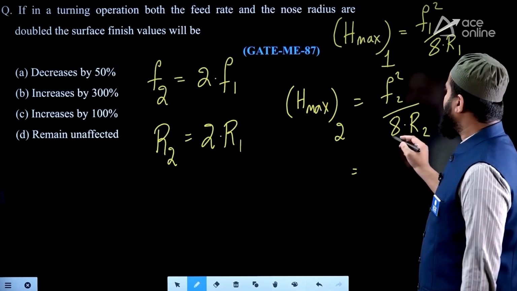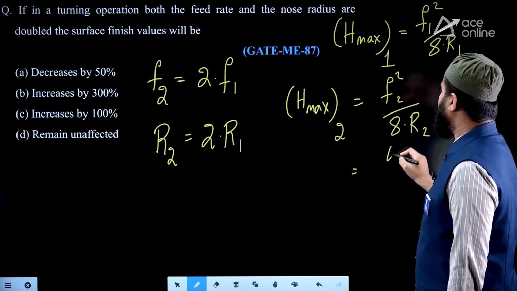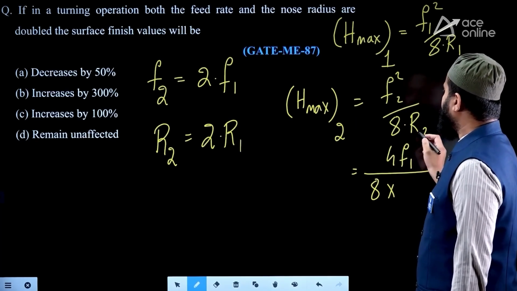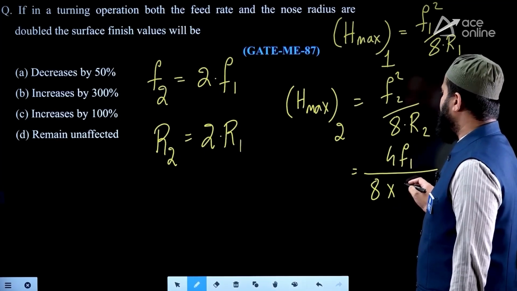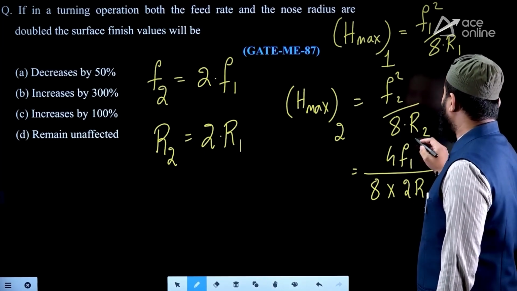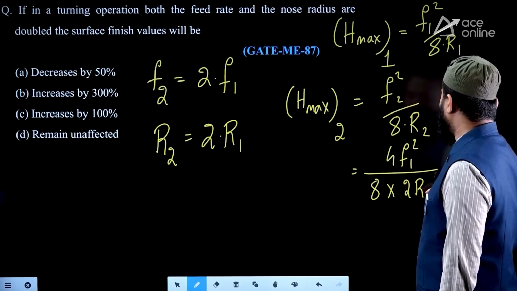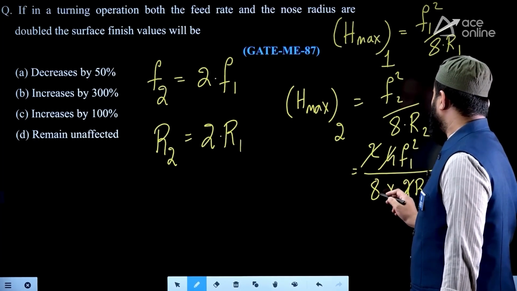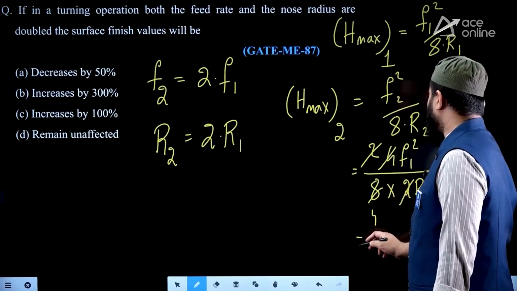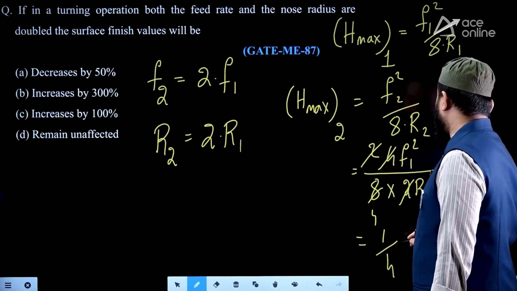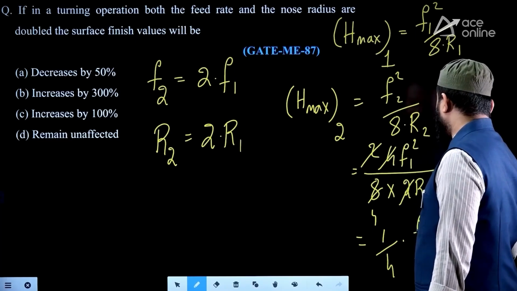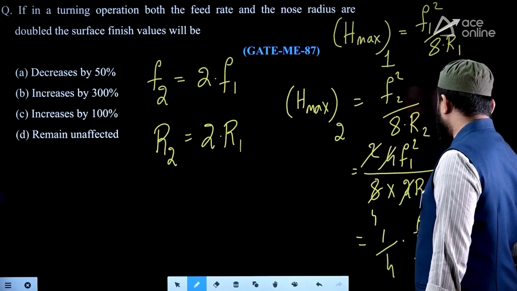But here instead of F2 you can substitute 2 F1. So it will be 4 F1 square by 8 into R, and R is nothing but 2 R1, so 4 F1 square by 8 into 2 R1. Therefore, you can write 1 by 4th of F1 square by R.